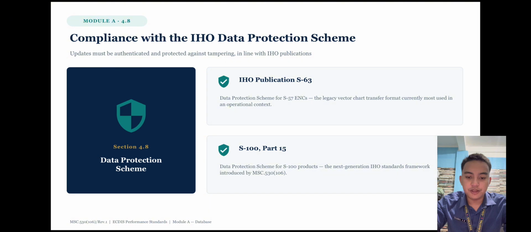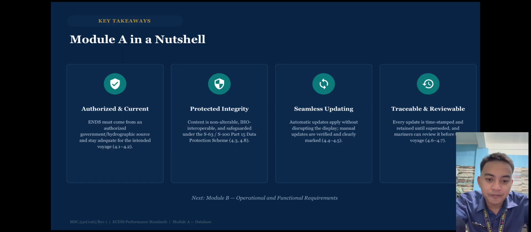Compliance with the IHO data protection scheme. Updates must be authenticated and protected against tampering in line with IHO publications: IHO publication S-63, Data Protection Scheme for S-57 ENCs, the legacy vector chart transfer format currently most used in an operational context, while S-100 Part 15, Data Protection Scheme for S-100 products, the next generation IHO standards framework, is introduced by MSC.530(106).